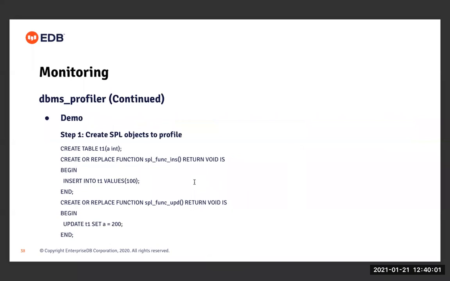So here's a short demo that shows how this particular package can be used. In step 1, I have created SPL objects to profile. I have created a table T1 with a single column a int, right? And then I have created a couple of functions named spl_func_insert and spl_func_update, which perform the insert and update operations on table T1.